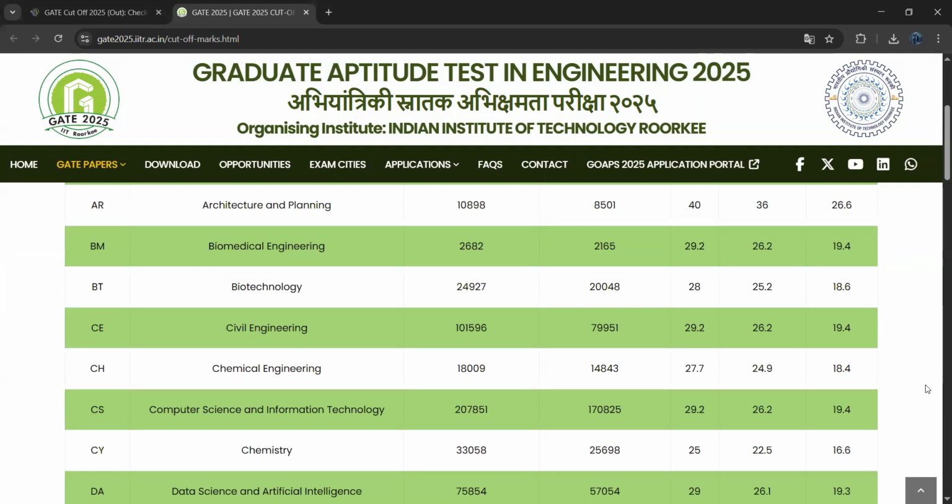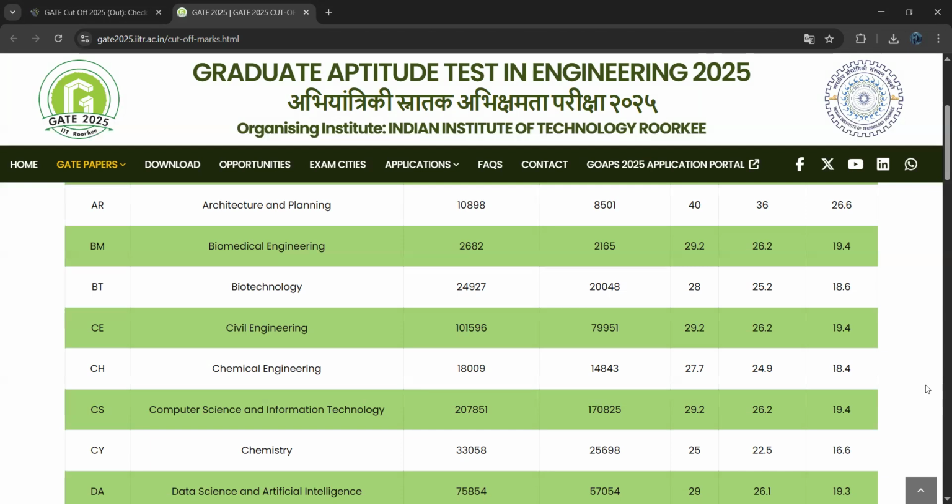For civil engineering, a total of 1,01,596 people were registered for this. Out of them, only 79,951 people appeared for the exam. The cutoff for the general category is 29.2, and the cutoff for the OBC or EWS category is 26.2, and the cutoff for SC, ST, or PWD candidates is 19.4.